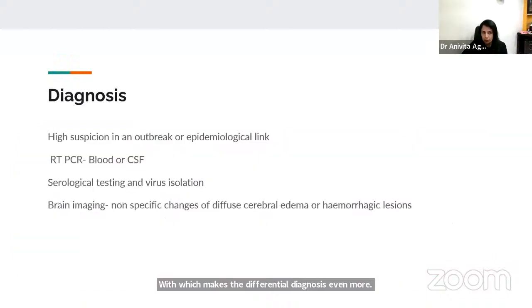So, a high index of clinical suspicion, especially in an outbreak setting with an epidemiological link, is the main deciding factor when we can formulate our diagnosis or proceed for the virological tests, as Dr. Ashish mentioned. RT-PCR testing in blood and CSF is the gold standard. It has the highest sensitivity and specificity. However, it is not the common test that we usually do in our encephalitis workup.